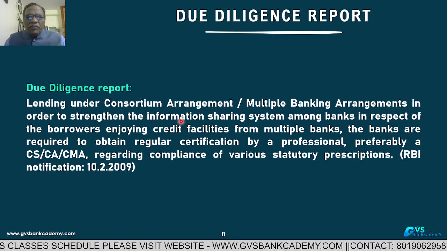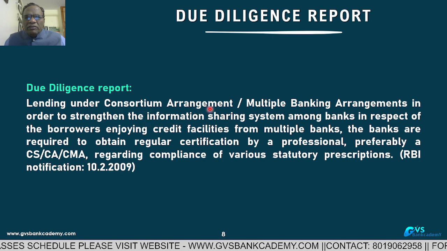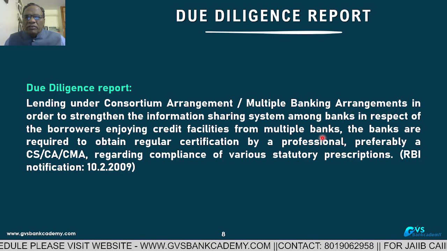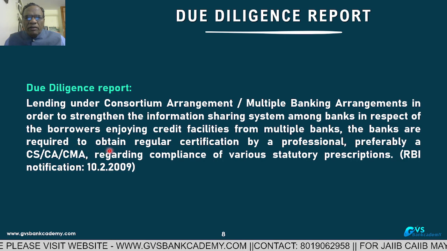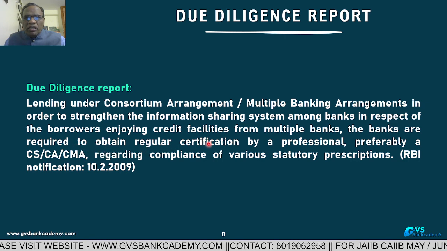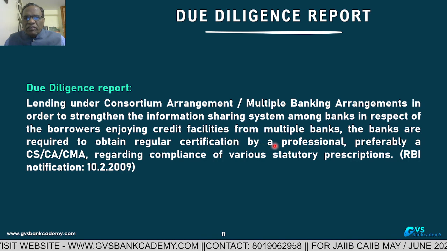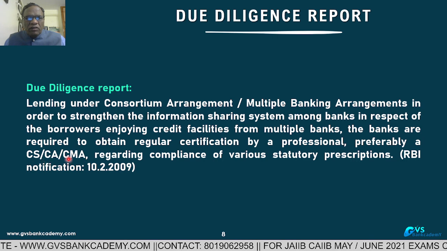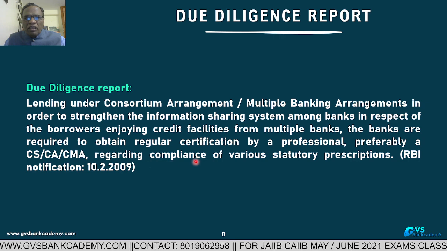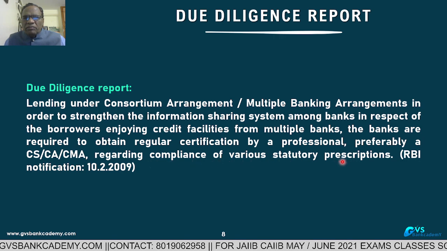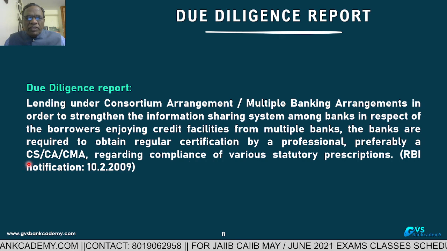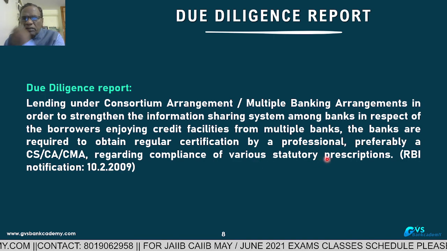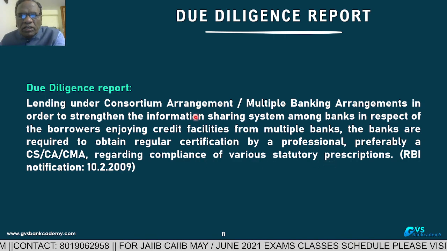In order to strengthen the information sharing between the consortium banks or multiple banks in respect of a borrower enjoying credit facilities from multiple banks, the banks are required to obtain a certificate at quarterly intervals. This is a regular certification by a professional, preferably a company secretary, chartered accountant or CMA, cost accountant, regarding compliance with various statutory prescriptions. At the time of giving the certificate, the CS, CA or CMA has to verify whether the party has complied with the statutory prescriptions or not.